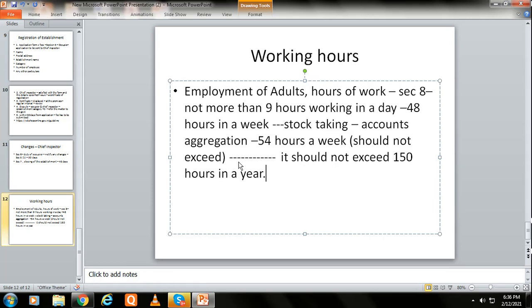In case of stock taking or some aggregate purpose, some important work, then it should not go beyond, even if it is going above 48, it should not go beyond 54 hours a week. Subject to the condition that the aggregate hours so worked shall not exceed 150 hours in a year. That means the maximum is 150 hours in a year. Okay, then the next clause is restriction on double employment.